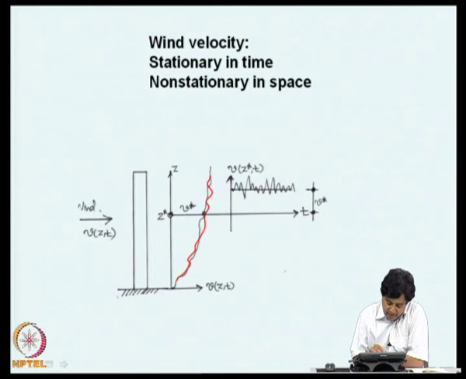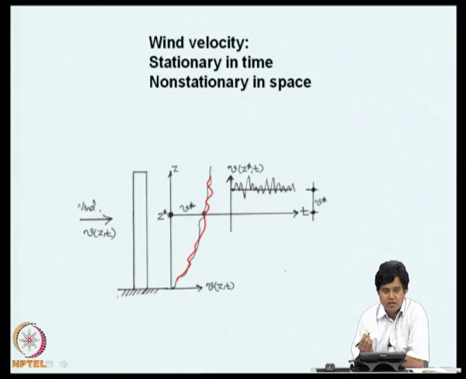Whereas, if you take a fixed point on the structure and look at wind velocity at that elevation, this may be considered as stationary. This is how a sample of a stationary process would look like. Okay? Stationarity does not mean that sample realizations will have any smooth or a simple behavior. The samples continue to be erratic.